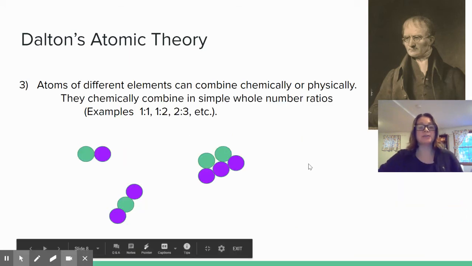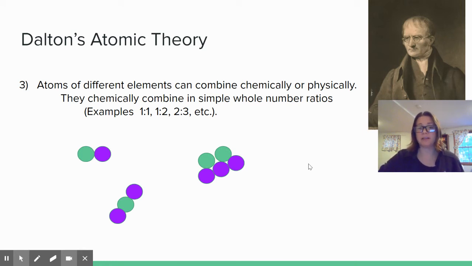The third part of his theory is that atoms of different elements can combine. We can combine them chemically or physically. Physically means that there's no bond created, so we can just sort of mix them up, sort of like a peanut butter and jelly sandwich, right? We can put bread and peanut butter and jelly together, but they don't make anything new. It's just those things near each other.